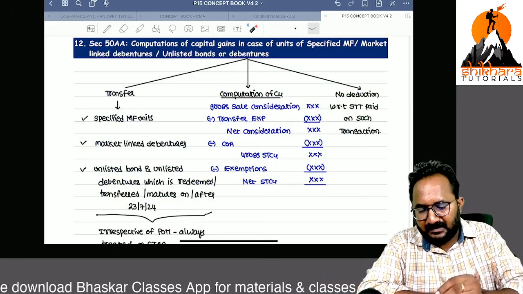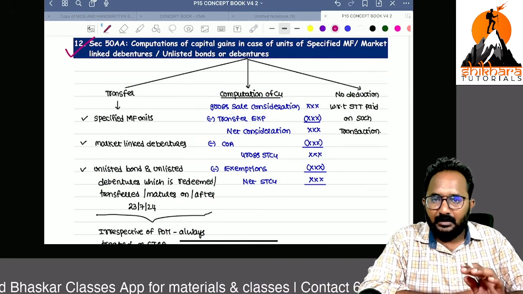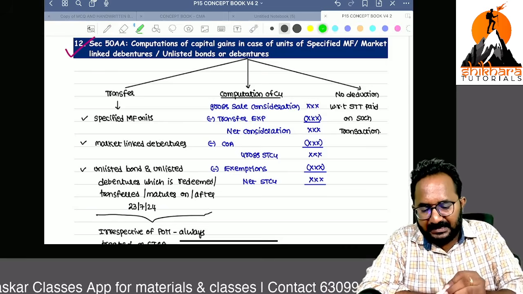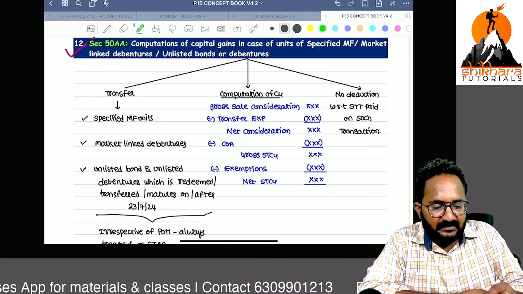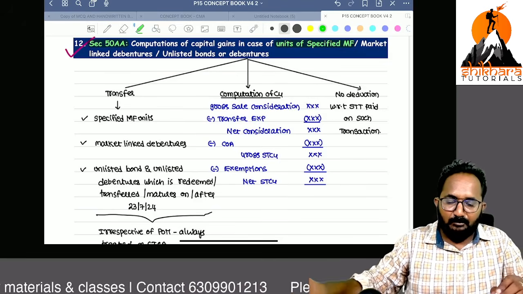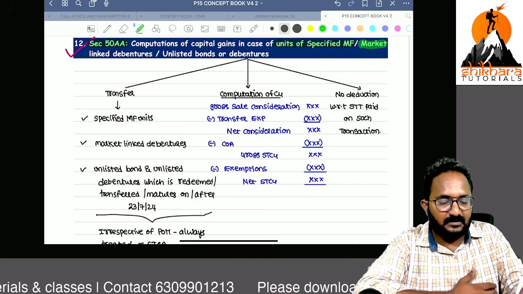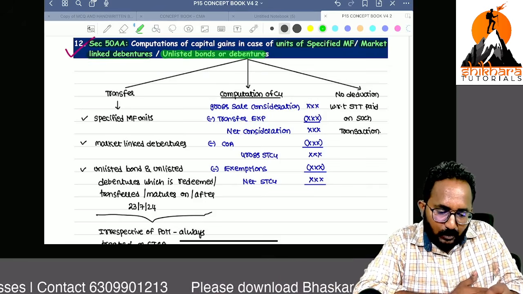Next amended section in our discussion is 50AA. What is this 50AA, sir? I will tell you. Computation of capital gain in case of units of specified mutual fund, market linked debentures, unlisted bonds or debentures.